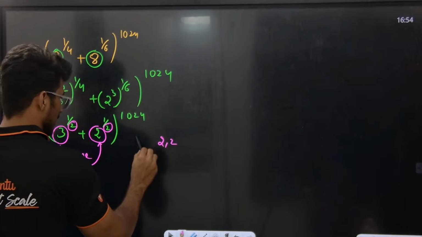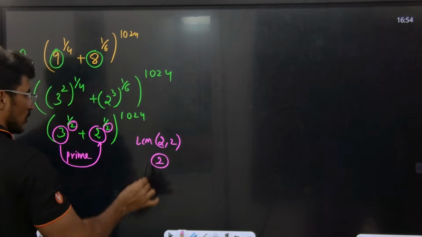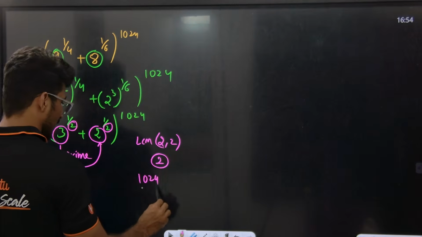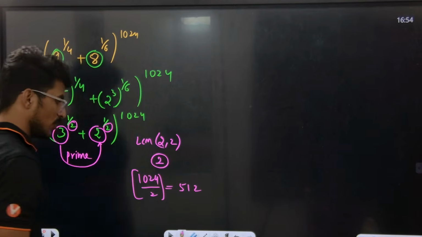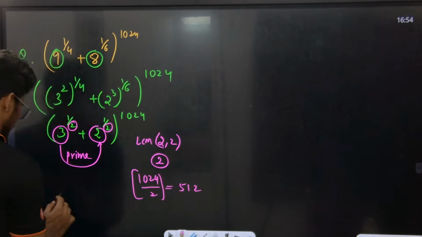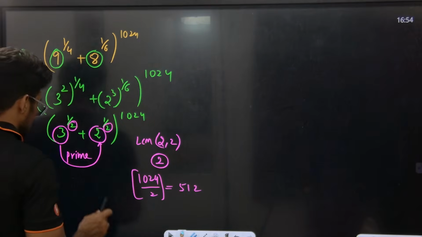So now what I need to do, take the LCM of these two numbers. 2 comma 2 LCM enna, LCM of these two is basically 2. Yes or no? So now divide 1024 divided by 2 panna namalukku என்ன வரும்டா 512. Yes or no? So 512, can your answer be 512 or 513? 513. So we need to write general term.